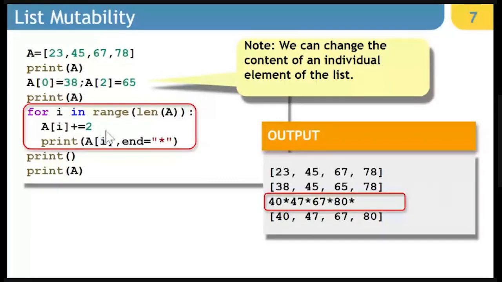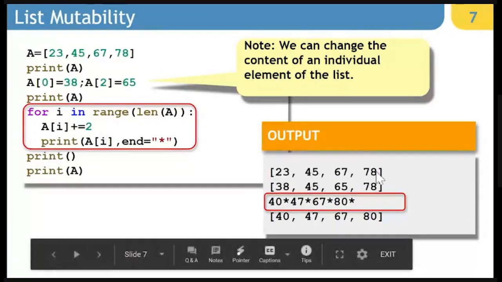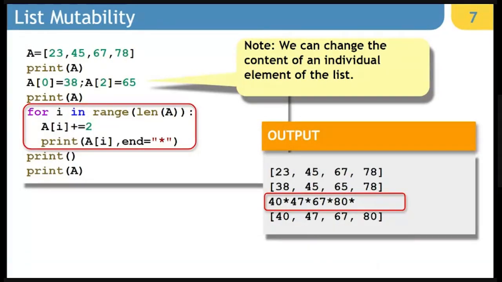list. So you can see the original content is this, the modified content is this, and then the further modified content is this. You can display it one by one by extracting it here, or you can just display the entire content of the list at the bottom. You will see the difference. This program will not work in tuple, whereas this will work in case of list. This is where you can clearly see the understanding of mutability and immutability. The same example did not work in case of tuple.